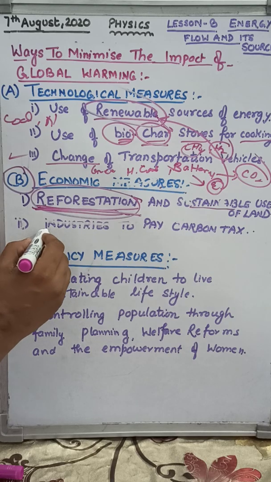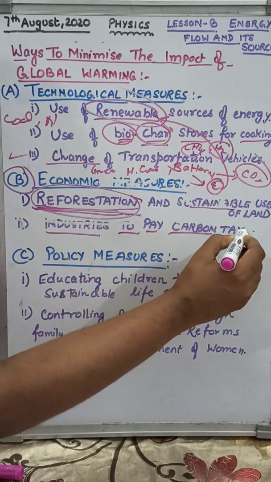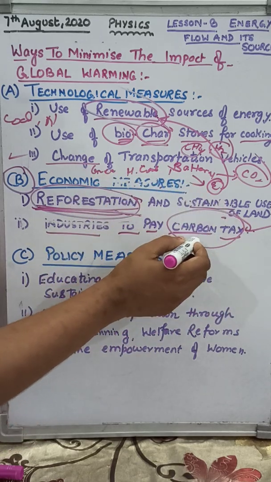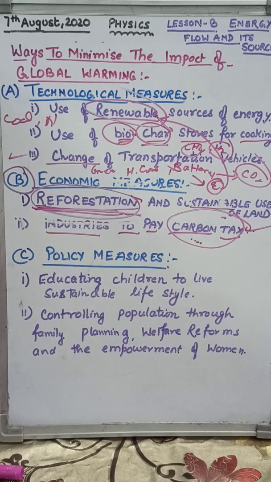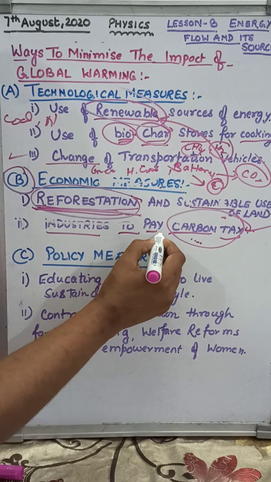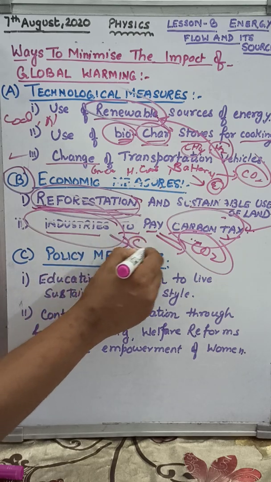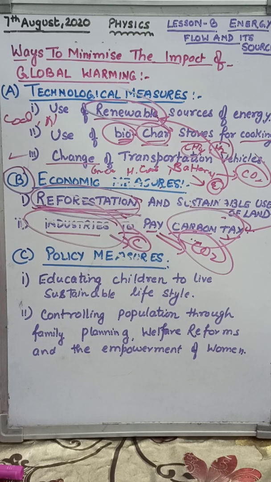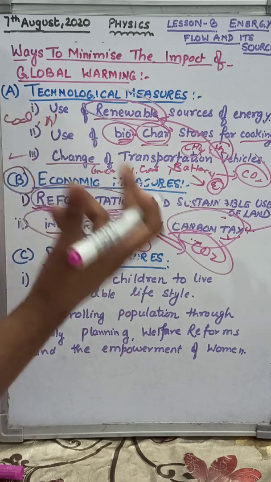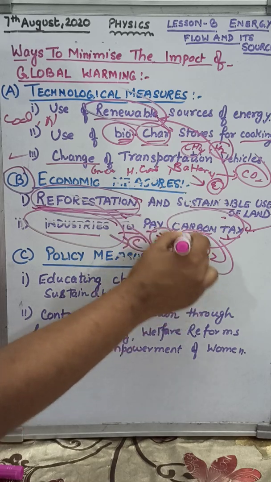Now second is industries paying carbon taxes. This one is really a way to minimize global warming. Since the industries are giving out too much carbon dioxide and too much pollution, the industries have to pay the carbon tax. It should be calculated on the basis of how much carbon is coming out from the industries, calculated hourly. Clear? So their bill has to come in the form of a tax, carbon tax.